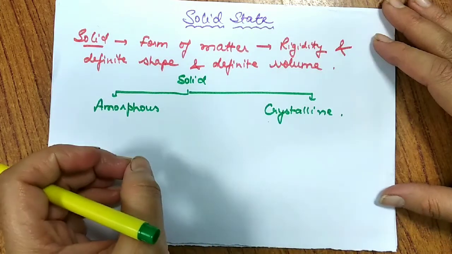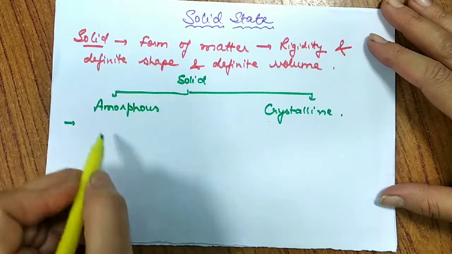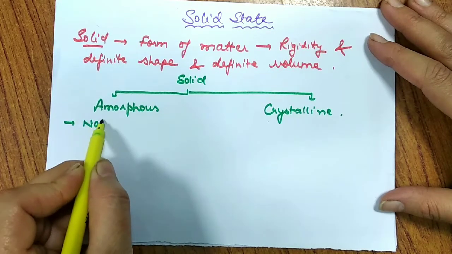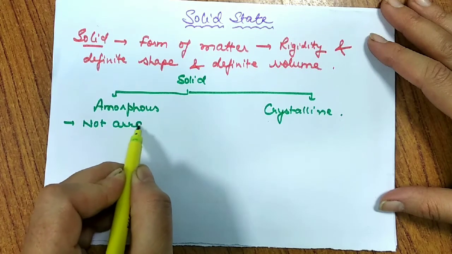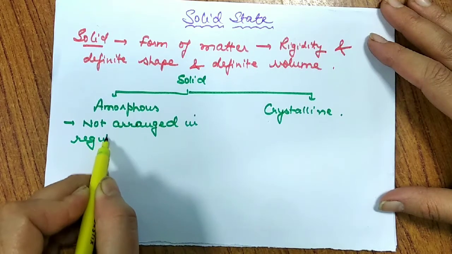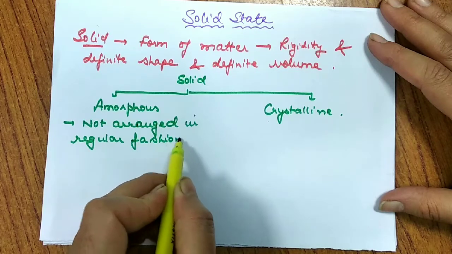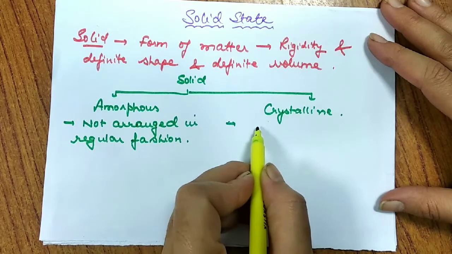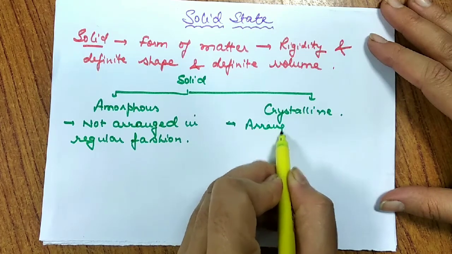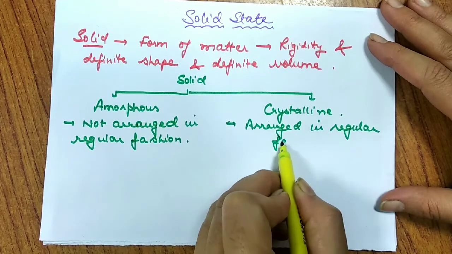If I ask you what an amorphous solid is or what a crystalline solid is, we generally say that when particles do not have a fixed arrangement, that means they are not arranged in a regular fashion or in a regular pattern, we call it an amorphous solid. Whereas crystalline solids are always arranged in a regular fashion. So we call them crystalline solids.